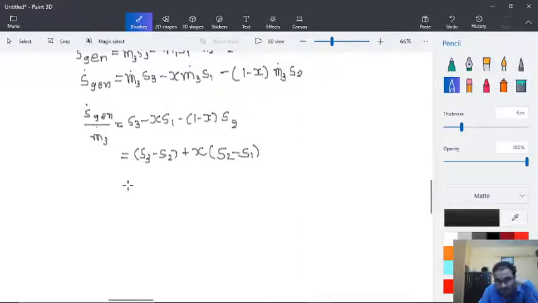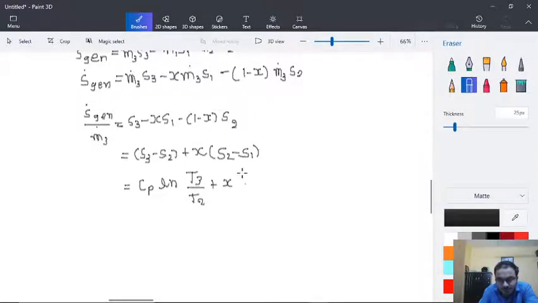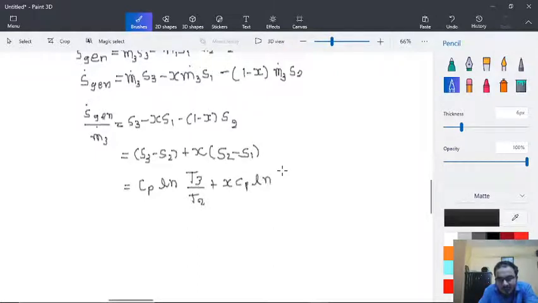And further, this will be Cp ln T3 by T2 plus x into Cp ln T2 by T1.